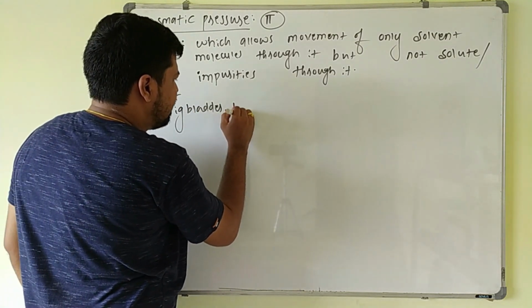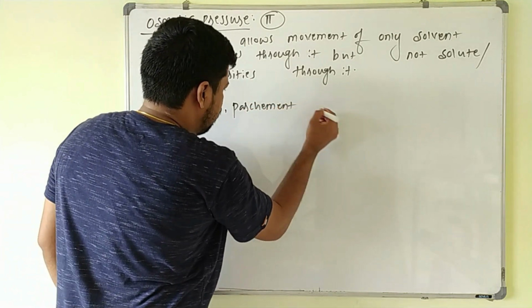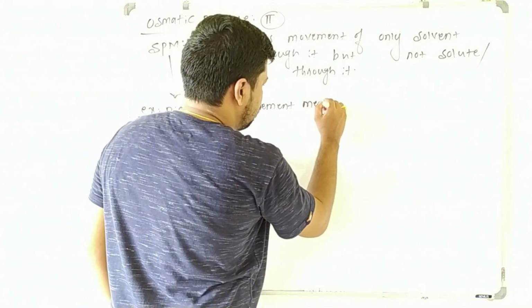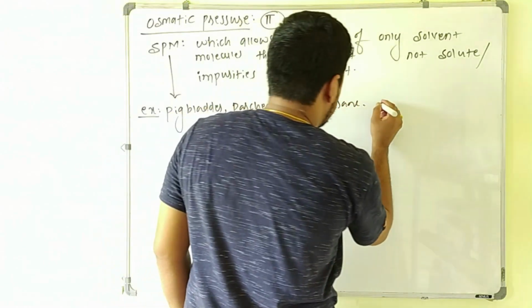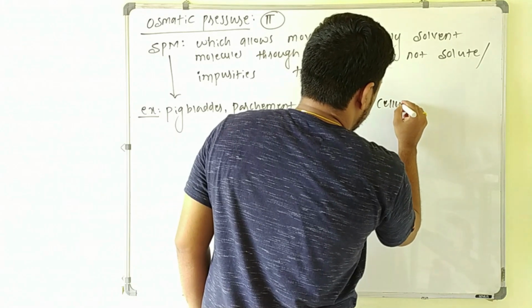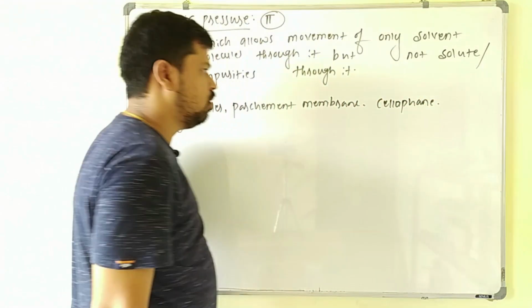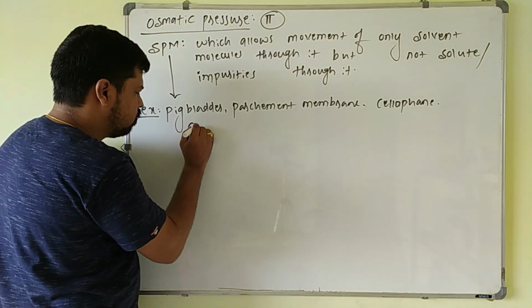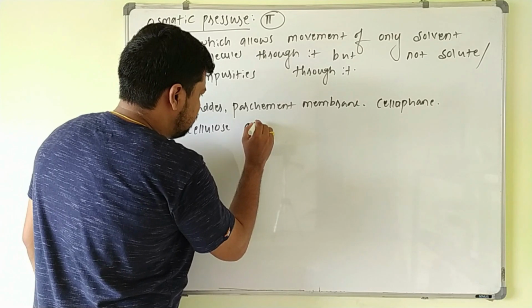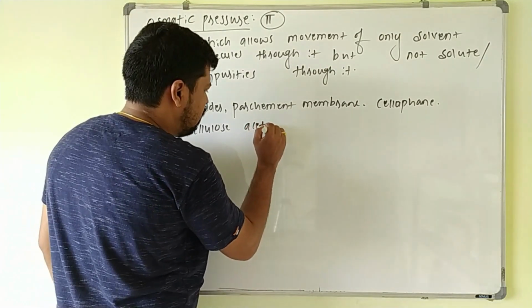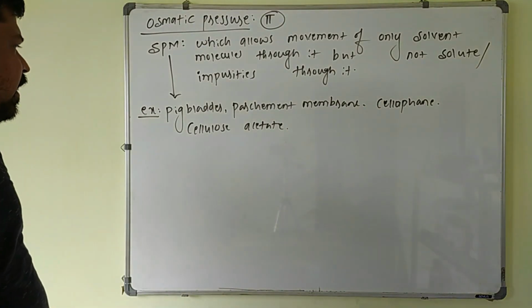or you can take it as a parchment membrane, or cellophane, or cellulose acetate. So these are some semi-permeable membranes which allow only the solvent molecules to pass through.